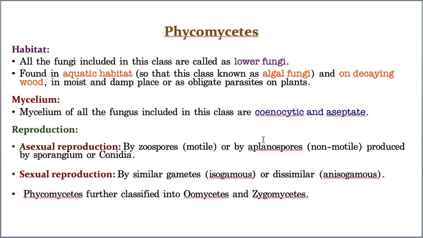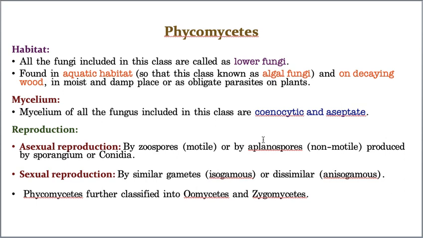Zoospores are the spores consisting of flagella. With the help of flagella, they can move from one place to another place. What is the meaning of motility? Which have the capacity to move from one place to another place, that is called motile. Now motile zoospores, that means they are able to move by themselves.